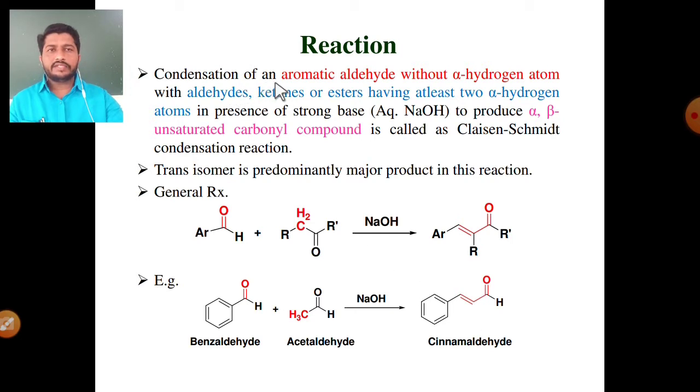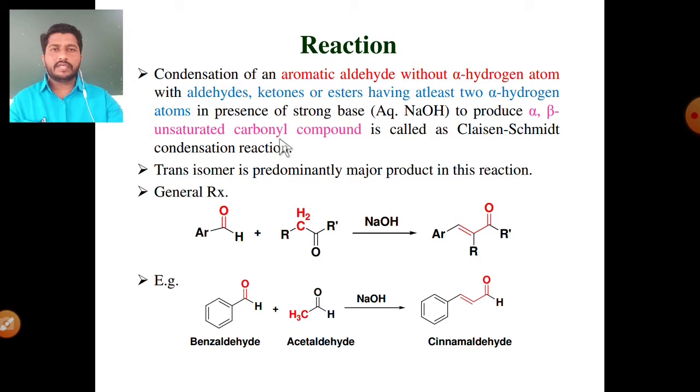The condensation of an aromatic aldehyde without alpha hydrogen atoms with an aldehyde, ketone or ester having at least two alpha hydrogen atoms, in the presence of a strong base, NaOH, to produce an alpha beta unsaturated carbonyl compound, is called the Claisen-Schmidt condensation reaction. Okay, there are basically two components in the Claisen-Schmidt condensation reaction.